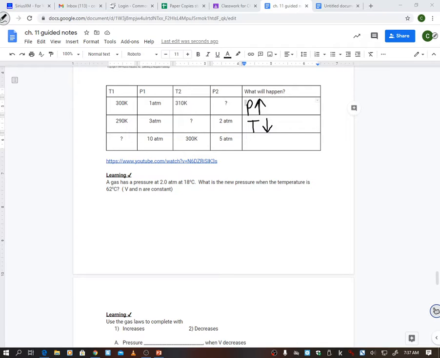Now this one's always a little tricky when it gives you T1, so if I look at my pressure decreased, which means my temperature is going to decrease, so my temp should be higher in the box. Right, so if this went from 10 to 5, it decreased, then this is going to have to be decreasing, so it's going to have to be a higher number.